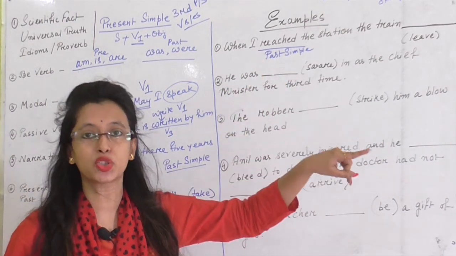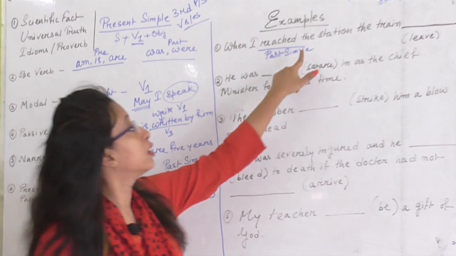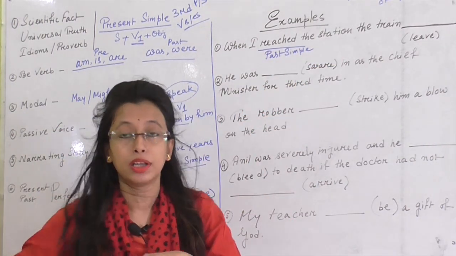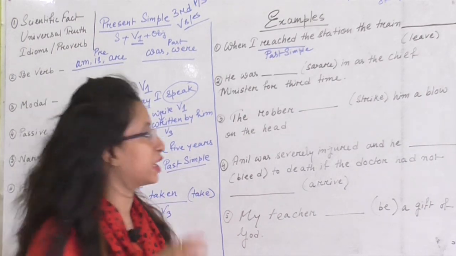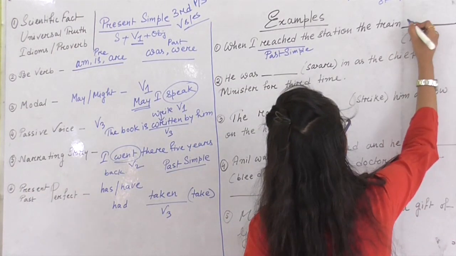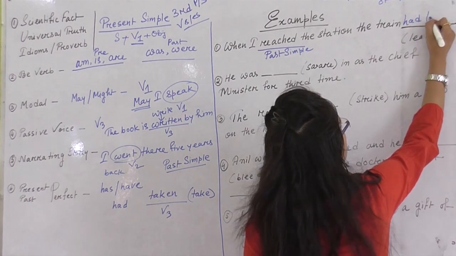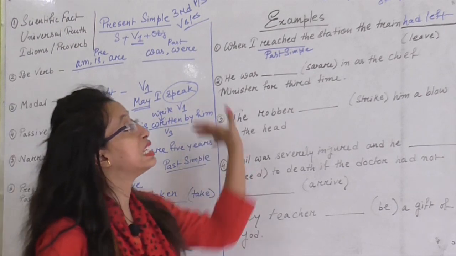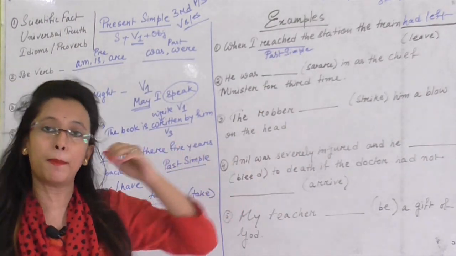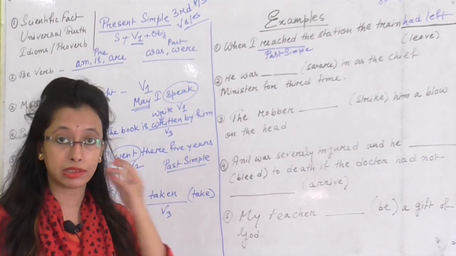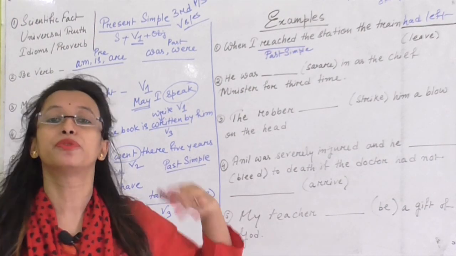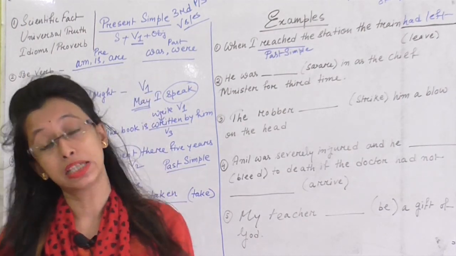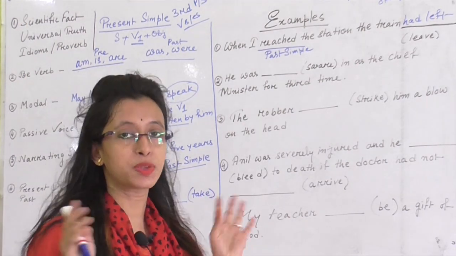So another thing is going to happen in the past, but when I reached the station, the train had already gone. It means I need to use past perfect tense. So here I am going to write down had left. So your answer will be had left. Why? Because these two things happened in the past, and in two incidents, the incident which happened first will be explained with past perfect tense.